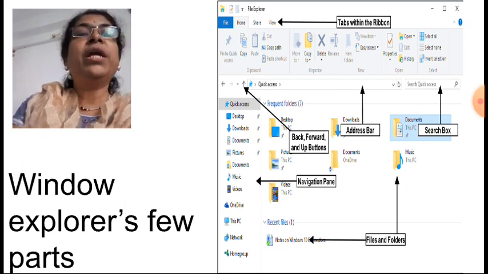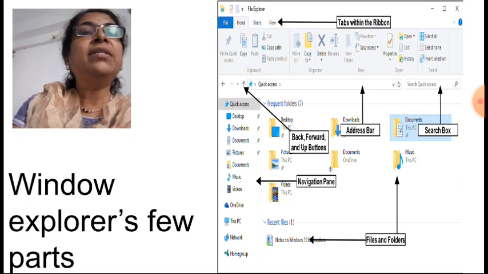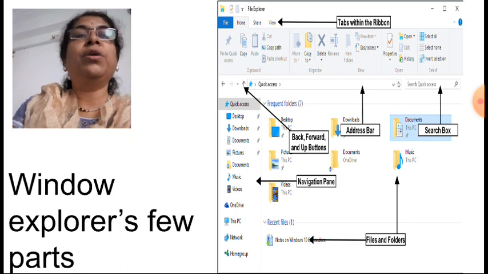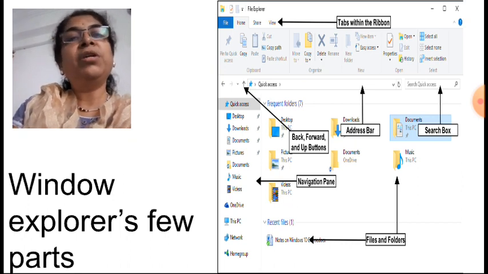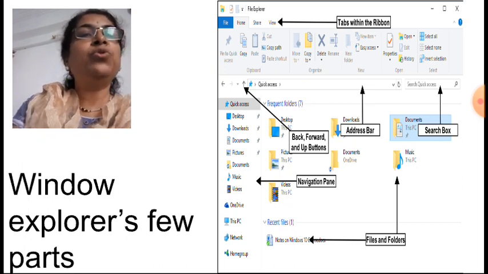Now more parts of this Windows Explorer screen we will see. First of all, whenever you open the Windows Explorer screen, it shows tabs. All of you are aware, tabs along with their groups and commands are shown on the top first. After that, there are back, forward and up buttons. If you want to go back, suppose you have clicked on the first folder and seen the files, then you clicked on the 10th folder and seen the files, and now you are on the 5th folder seeing the files, if you click on the back button, it will go to the 10th folder, whatever was shown earlier.